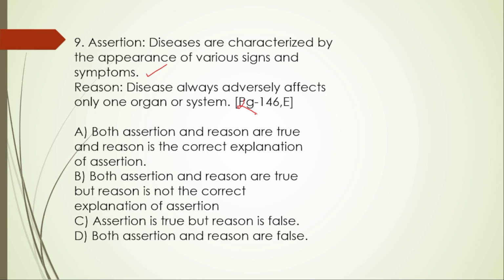A disease rarely affects only one organ or a system in isolation because the body systems are interconnected. If a person gets disease in one part, it often triggers a cascade of effects across multiple parts. So this one is wrong. We will go with the option: assertion is true and reason is false, C.